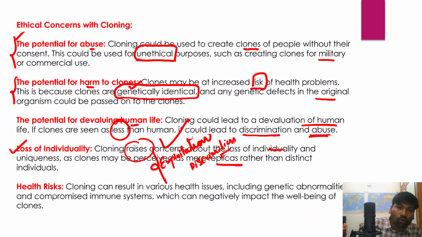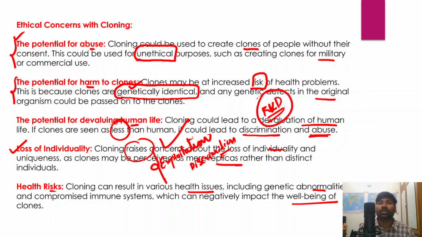And in fact, there are a lot of health risks also associated with this, right? Because cloning can result in various health issues, including genetic abnormalities among cloned individuals, mutations, and compromised immune systems. All these things would ultimately impact the overall well-being of clones. However, there is a need for large-scale research and development to fully understand the consequences of cloning.